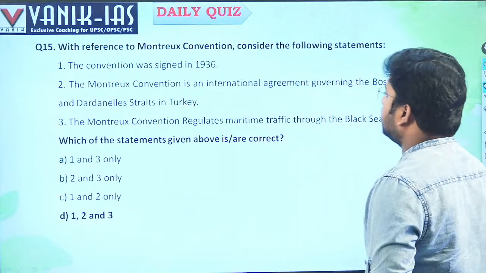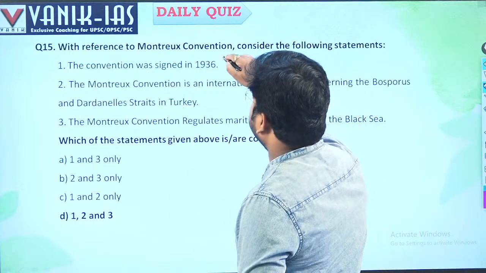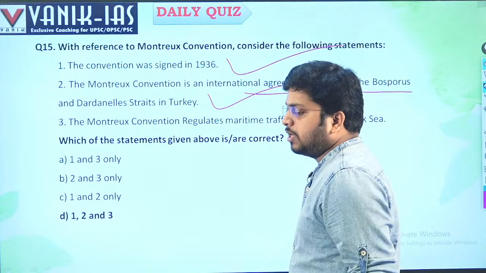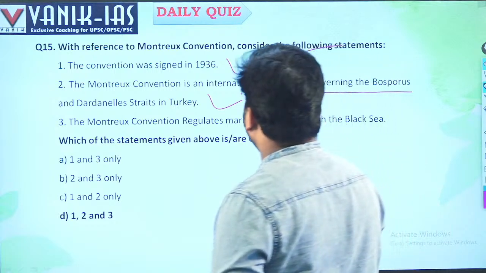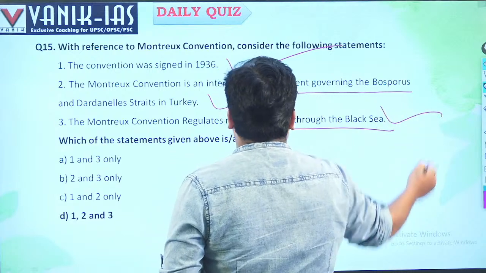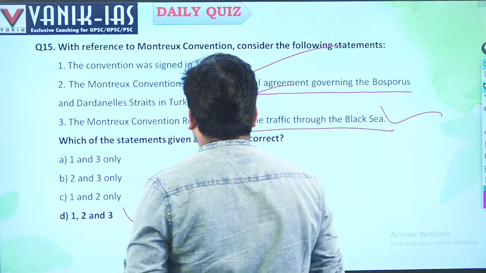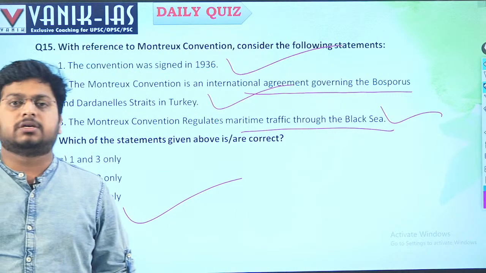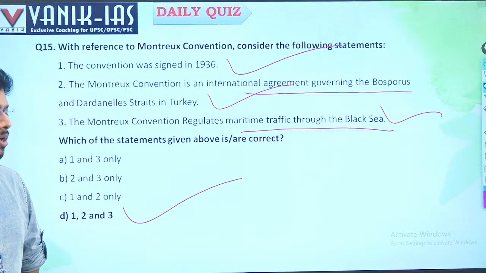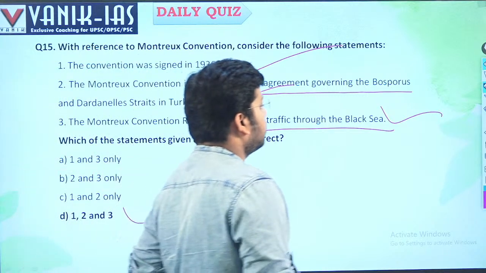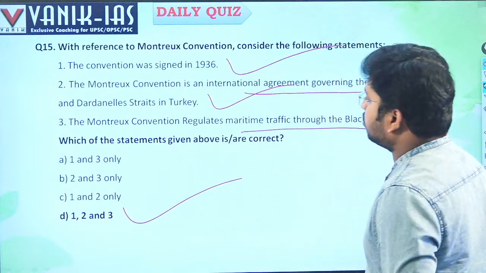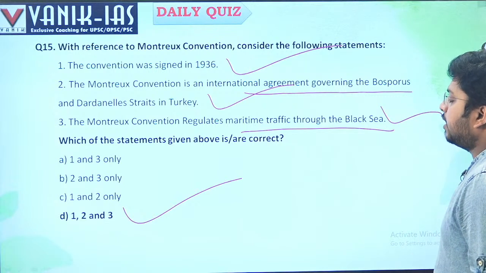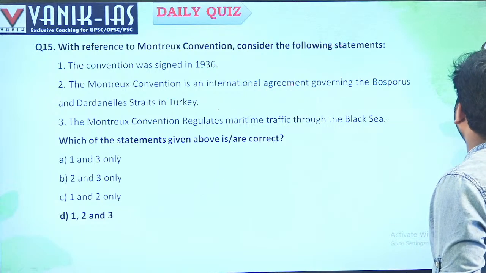Okay, the Montreux Convention, 1936, is an international agreement governing the Bosphorus Strait and Dardanelles Strait in Turkey, in the Black Sea region. Montreux Convention regulates maritime traffic through the Black Sea. Yes, maritime traffic through the Black Sea is regulated by the Montreux Convention. There is also the Montreux Record, from the 1980s, which is for conservation of wetlands, not to be confused with the Vienna Convention for ozone. But here it is the Montreux Convention, for regulating maritime traffic in the Black Sea.